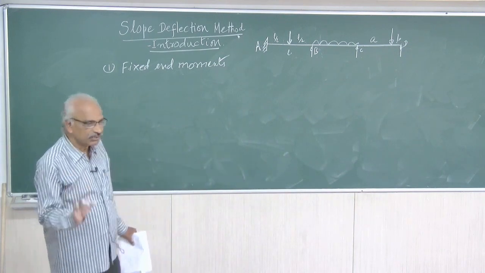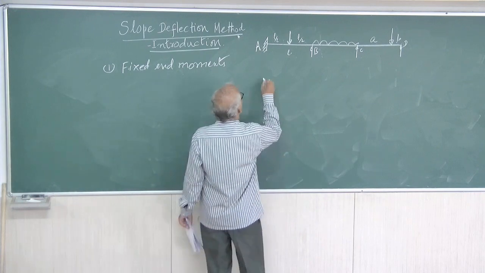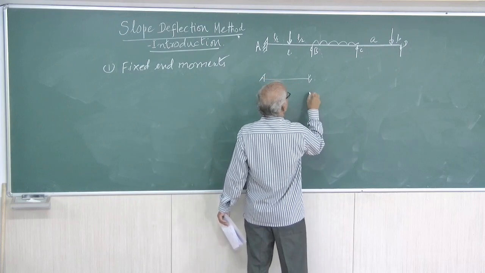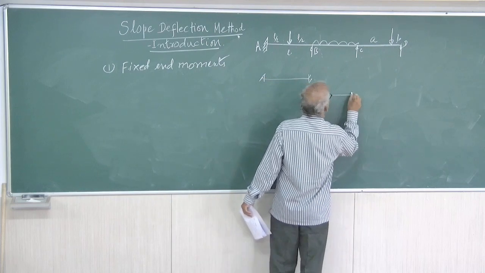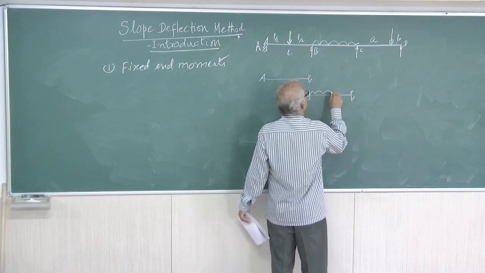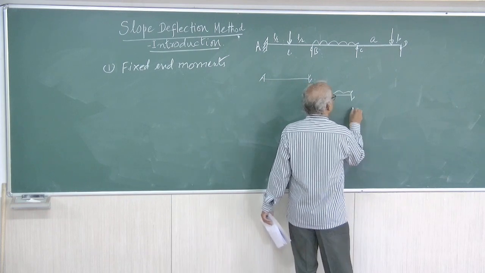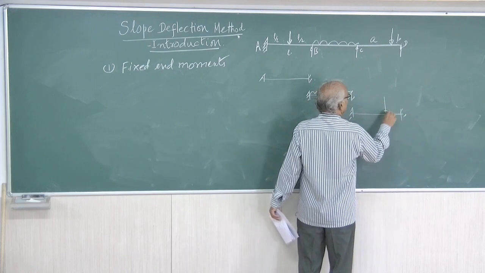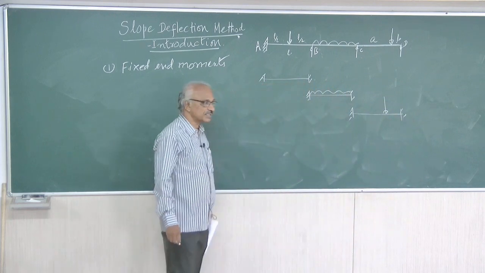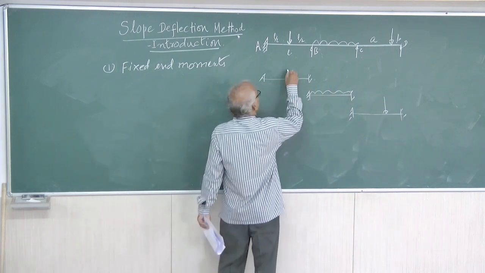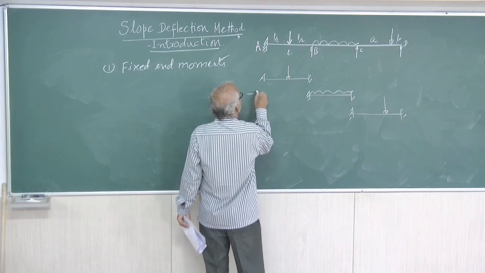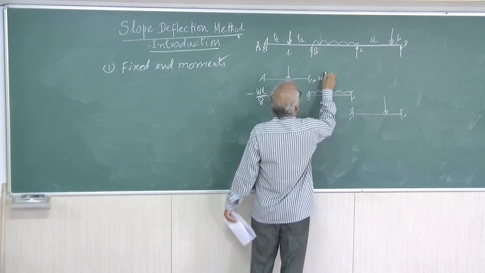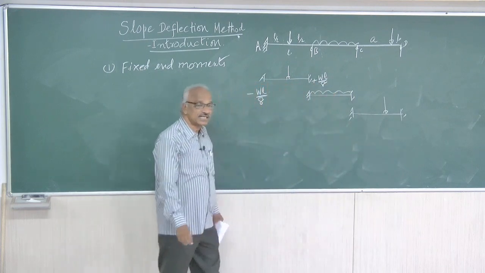Right. Now what you have to do is, initially we have to treat AB as a fixed beam subjected to UDL, I mean central load. Then we have to fix BC as fixed subject to UDL. Then we have to consider the span CD as fixed subjected to non-central load. Find out the fixed end moments. So for this, if it is subjected to central load, we know it is minus W L by 8. This is plus W L by 8.